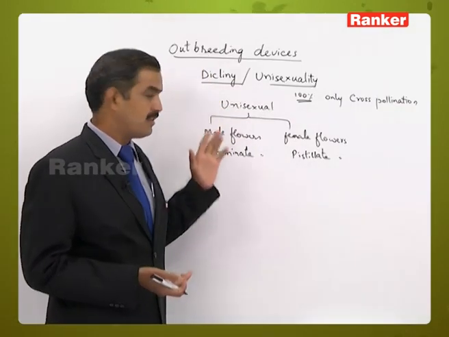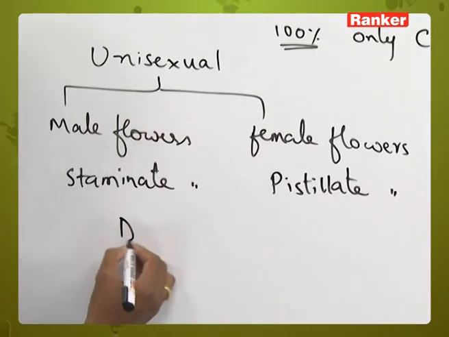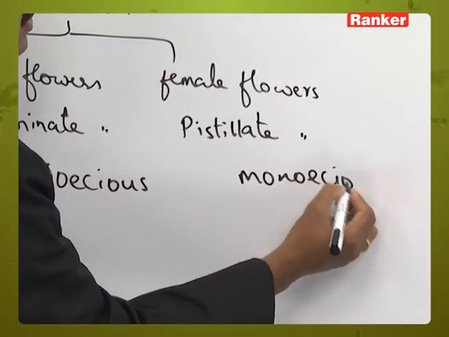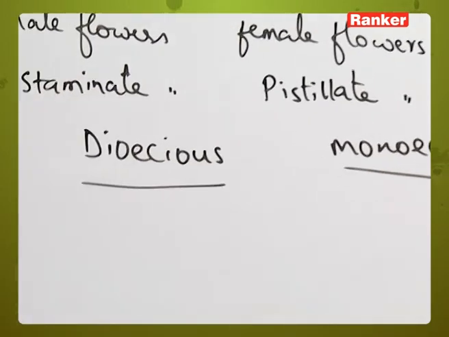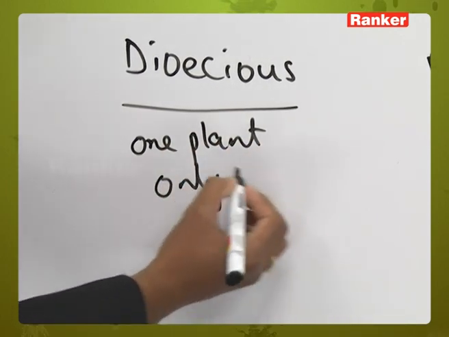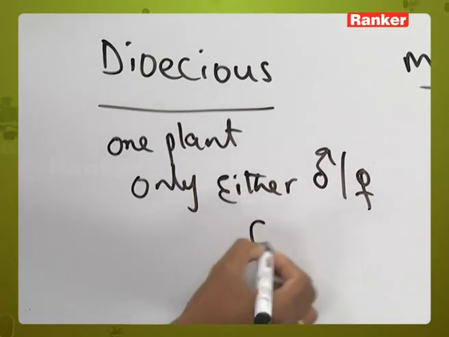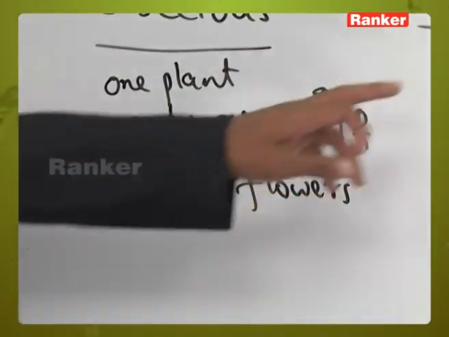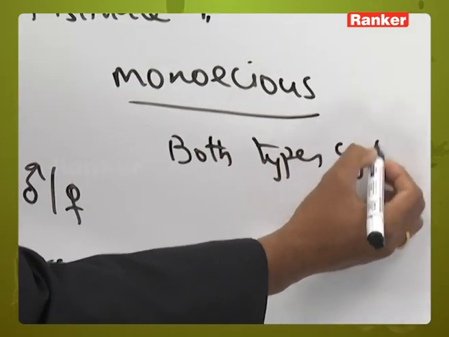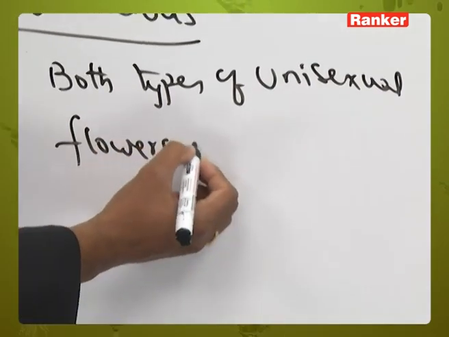When unisexual flowers are present in plants, the condition may be either dioecious or monoecious. Dioecious means one plant bears only male or only female flowers, whereas in monoecious both types of unisexual flowers, male and female, are present on the same plant.